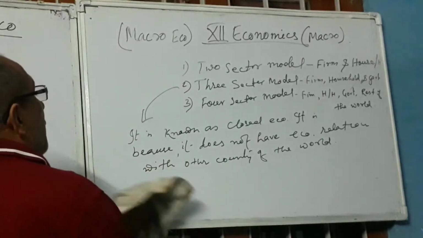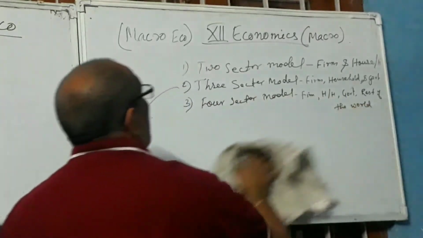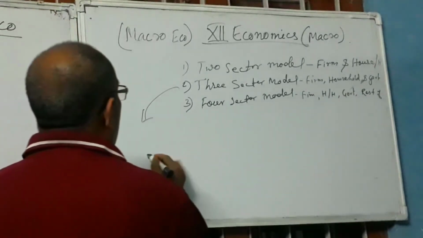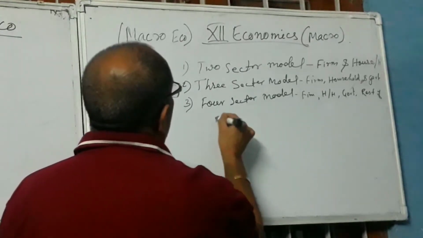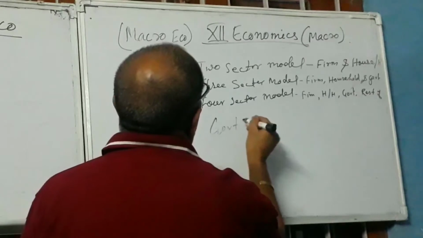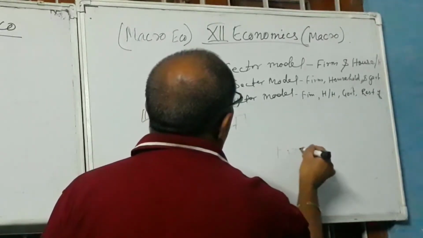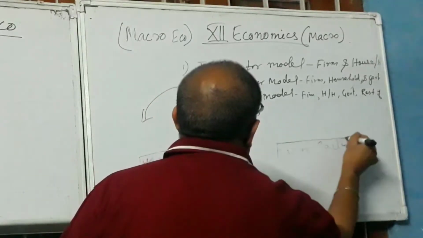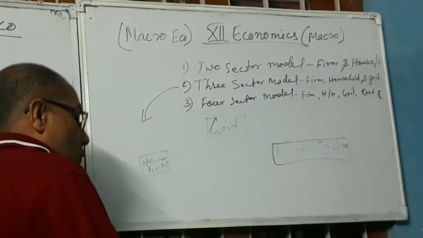After that, the diagram follows in this way. As per the diagram, first of all you draw here the household sector. Here you write government sector. This is the government sector. This is the farm sector. So we have three sectors. What happened?